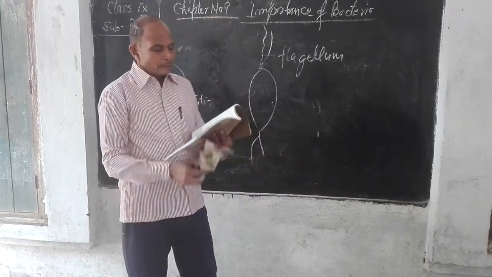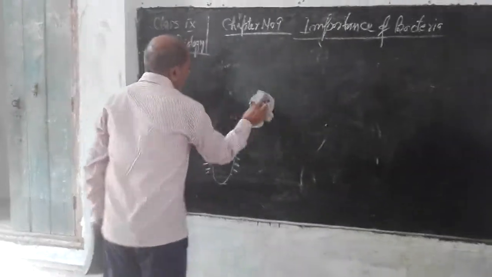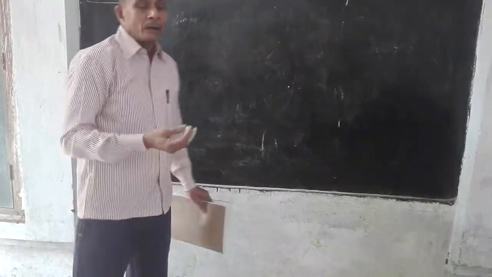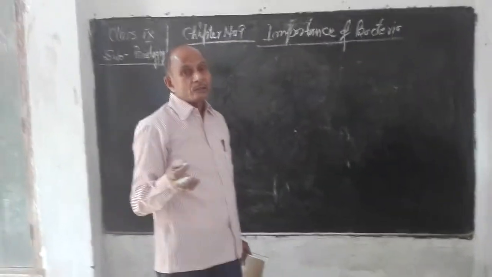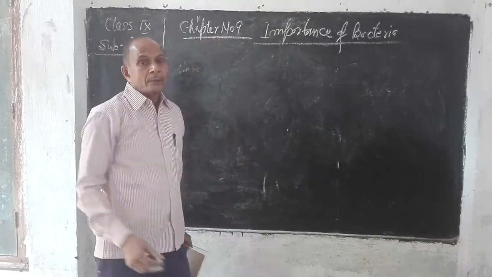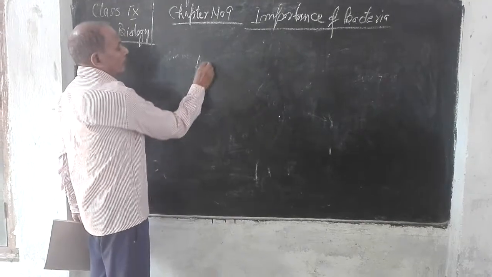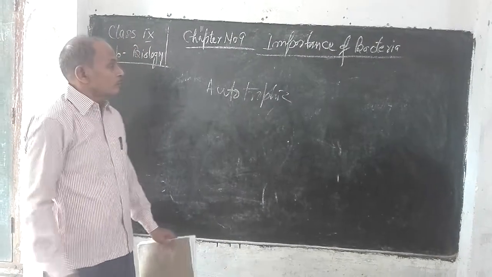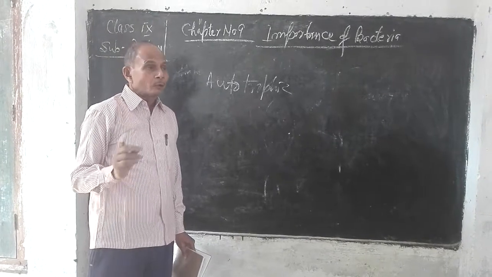Now next heading is nutrition. There are some bacteria which contain chloroplast. Chloroplast means you can say chlorophyll. What are chloroplasts? Chloroplasts are the plastids which contain chlorophyll. If chlorophyll is present, then such type of bacteria can prepare their food material by the process of photosynthesis, and such bacteria are known as autotrophic bacteria. So some bacteria may be autotrophs. They contain chlorophyll and can prepare their own food material by photosynthesis.